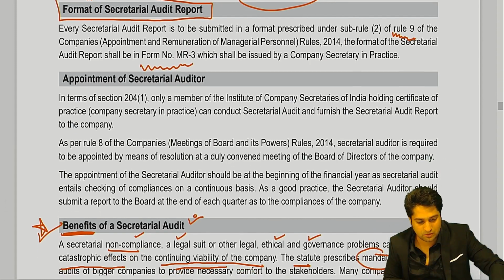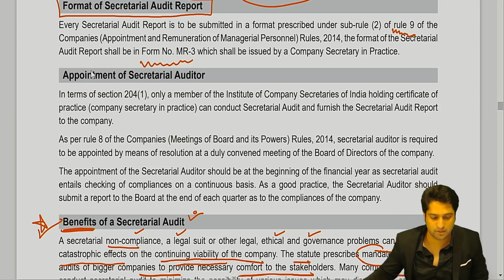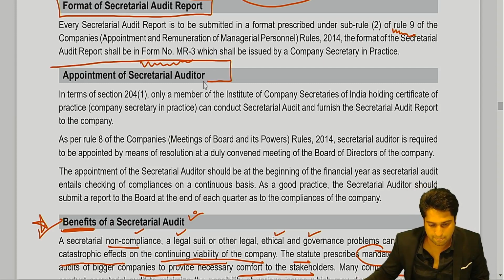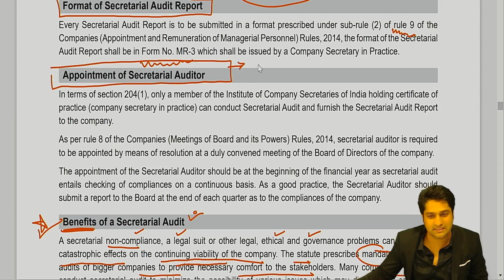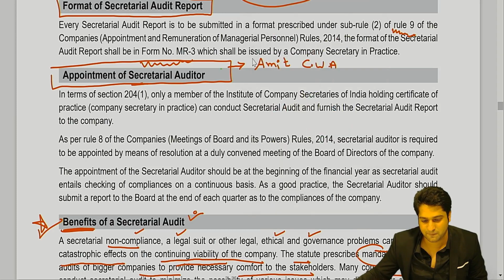Another thing, they go on to tell you about the appointment of the secretarial auditor. So very simple. There is one of my friends, his name is Amit, and he is a cost and works accountant, and he wants to do a secretarial audit. Is he allowed? No, sir. Obviously not.